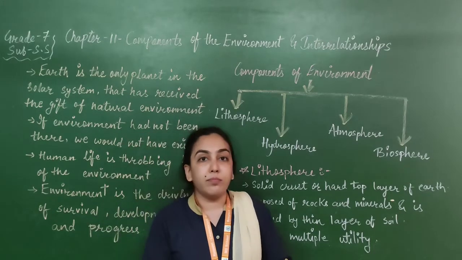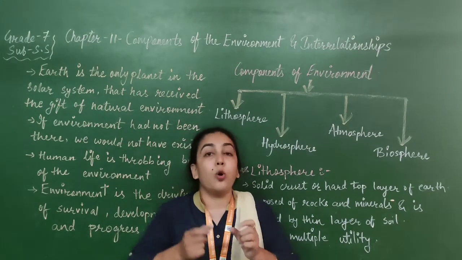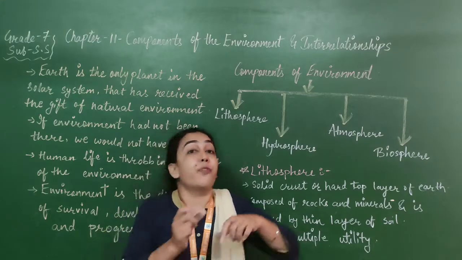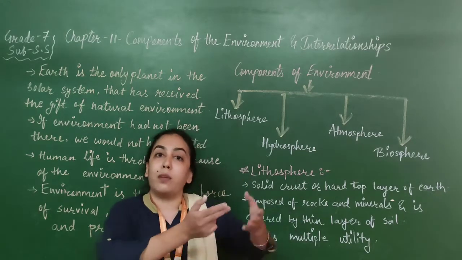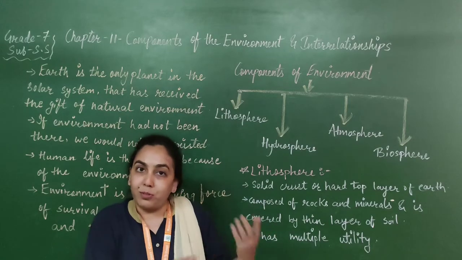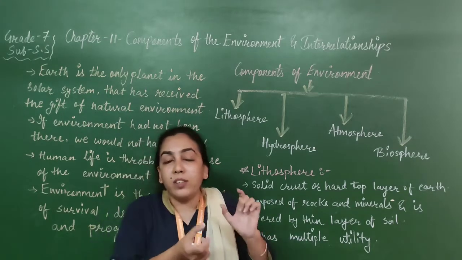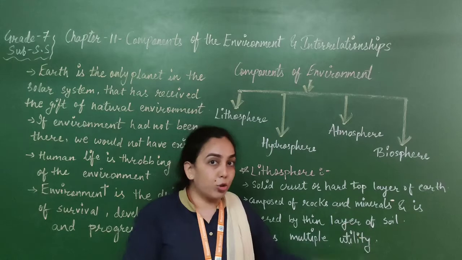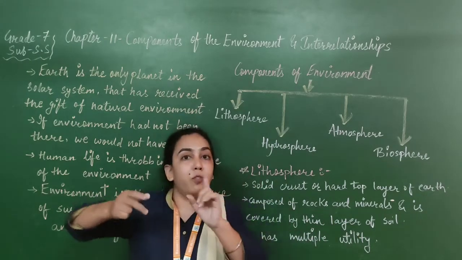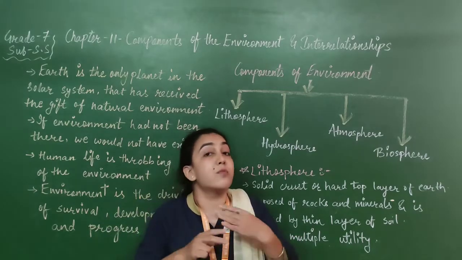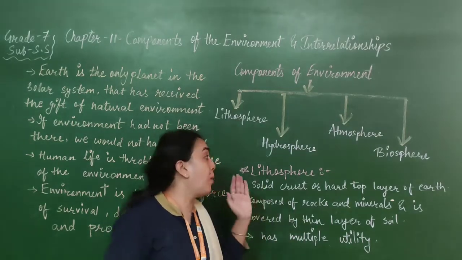For example, cotton cloth. Now, cotton cloth is made from cotton, but from where do we get cotton? We get cotton from the plant, from the land. So that means all the things are connected with land. Lithosphere has multiple utility, not just one use but more than one use. It is very important. So that's all about lithosphere.